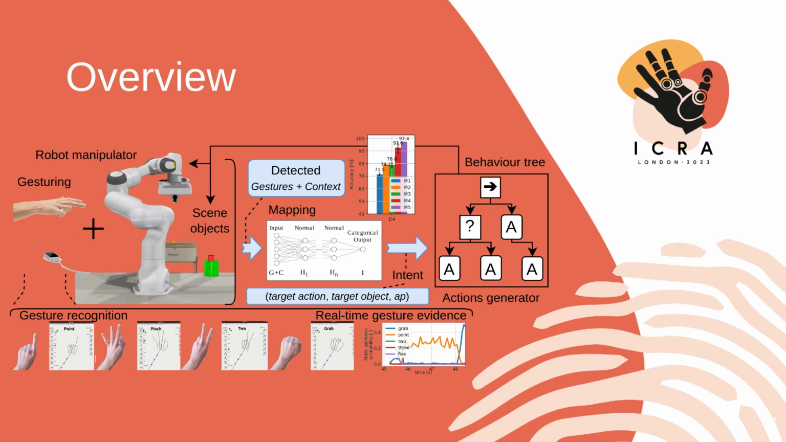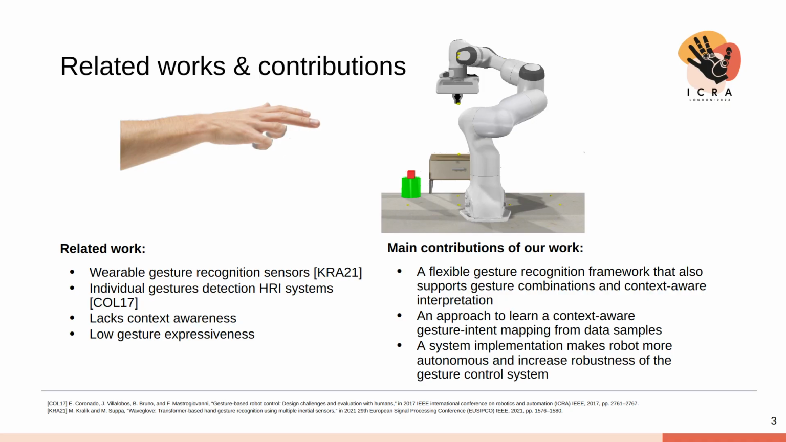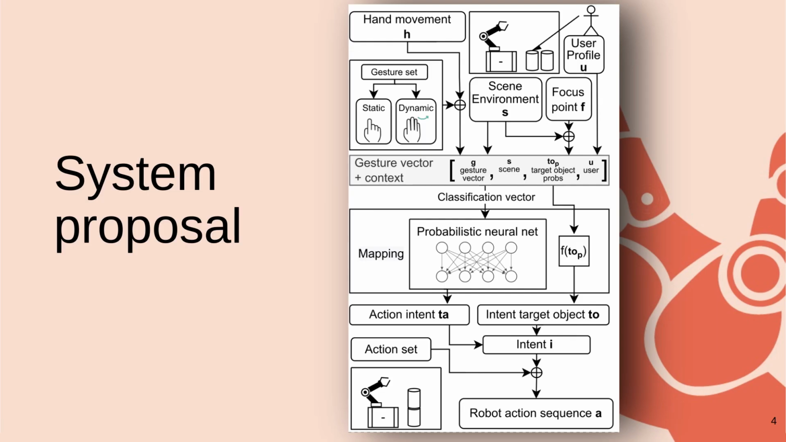The robot should estimate the mapping between the gestures and the desired action, taking into account the context of the situation, such as manipulated objects, operating user, or position of the objects. Related work is focused on development of wearable gesture recognition sensors and on human-robot interaction systems featuring gesture detection. However, these works often lack context awareness and have low gesture expressiveness. The main contribution of our work is a flexible gesture recognition framework that is context-aware and supports combination of different gesture types.